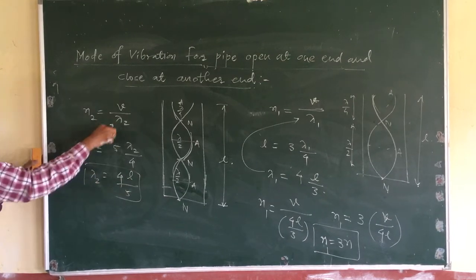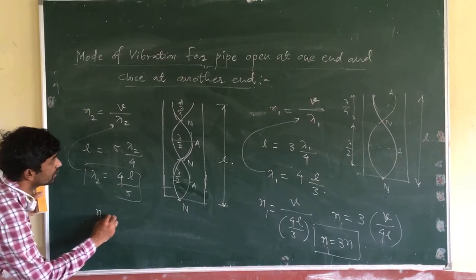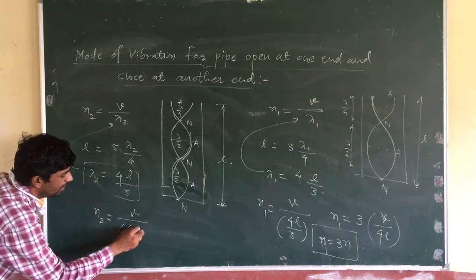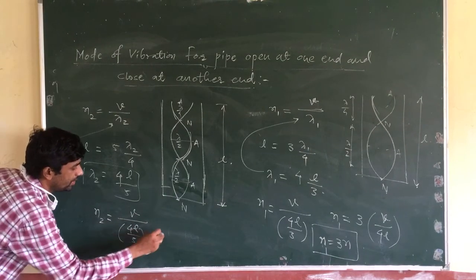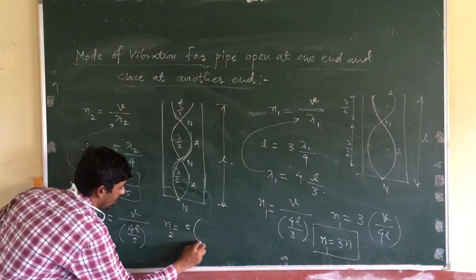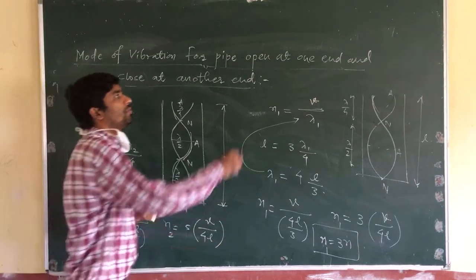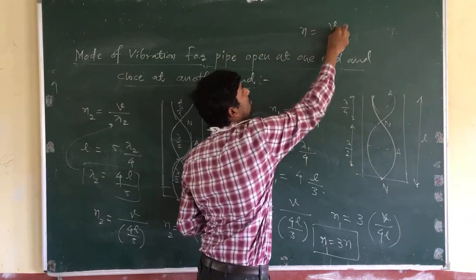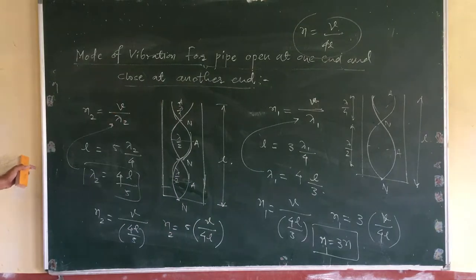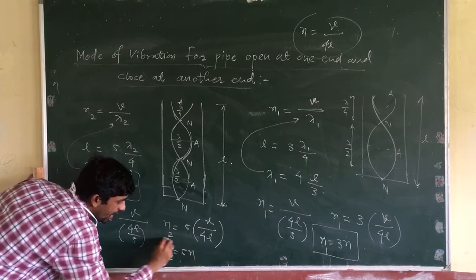If you substitute this value of lambda 2 in this equation, you will get N2 is equal to V divided by 4L by 5. So N2 is equal to 5 times V divided by 4L. But the fundamental frequency N is equal to V divided by 4L. So N2 is equal to 5 times N.